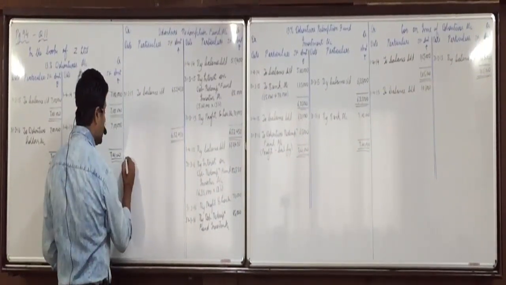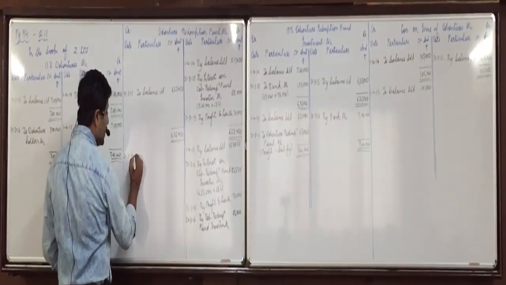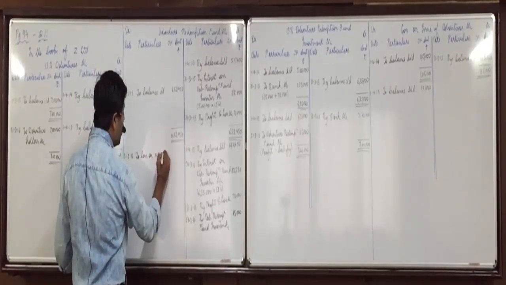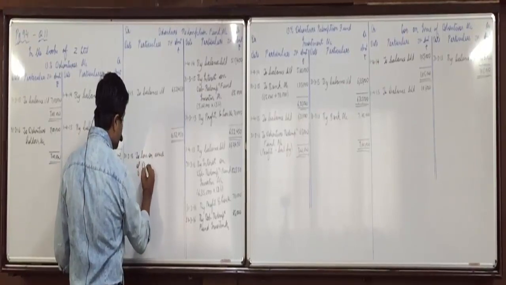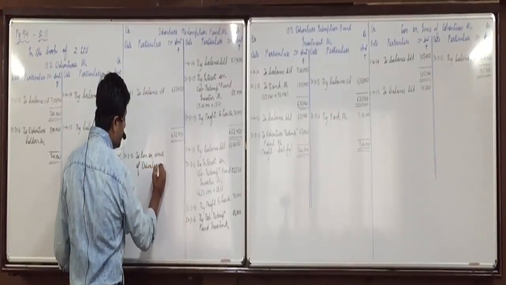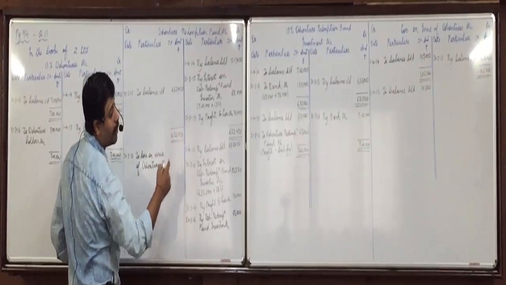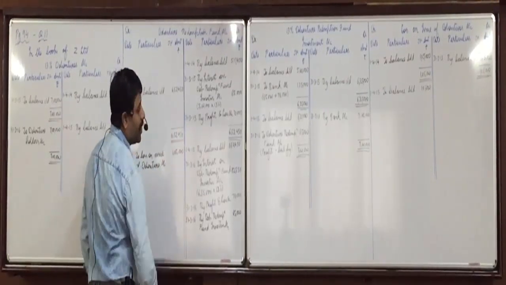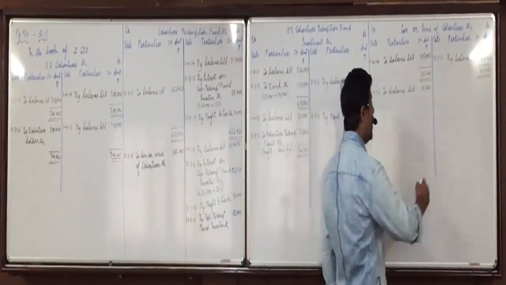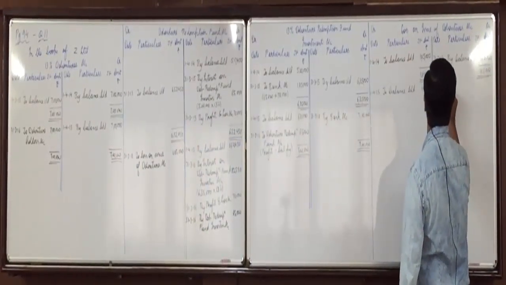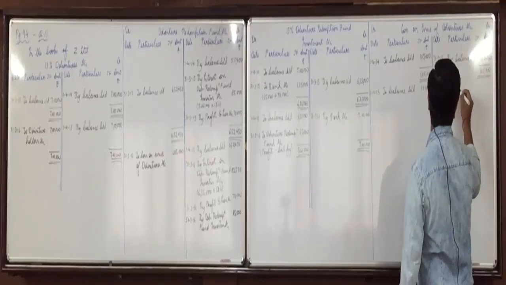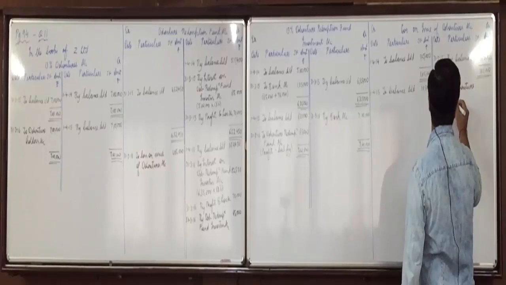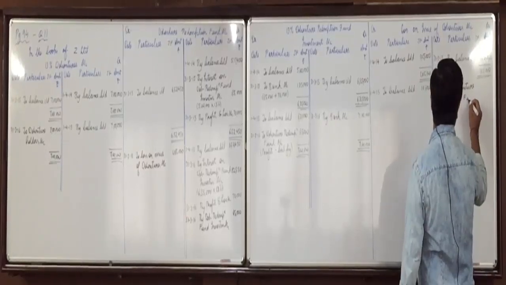So fund account debit side, 31/3/16, loss on issue of debentures account, amount is 1,05,000, and loss account on credit side by 31/3/16 by debenture redemption fund account 1,05,000.